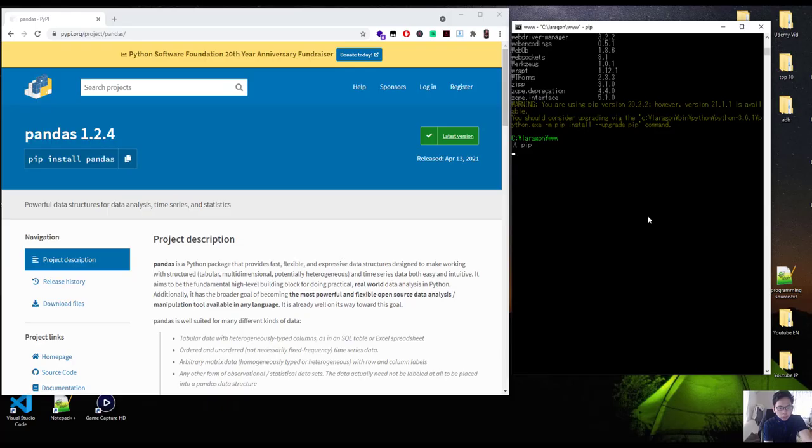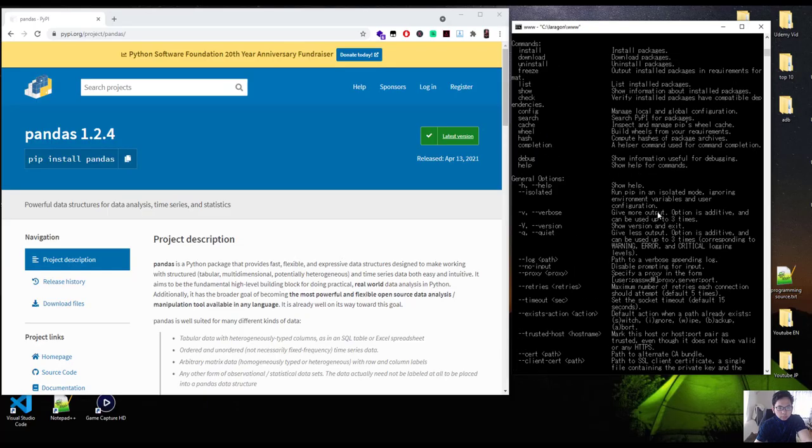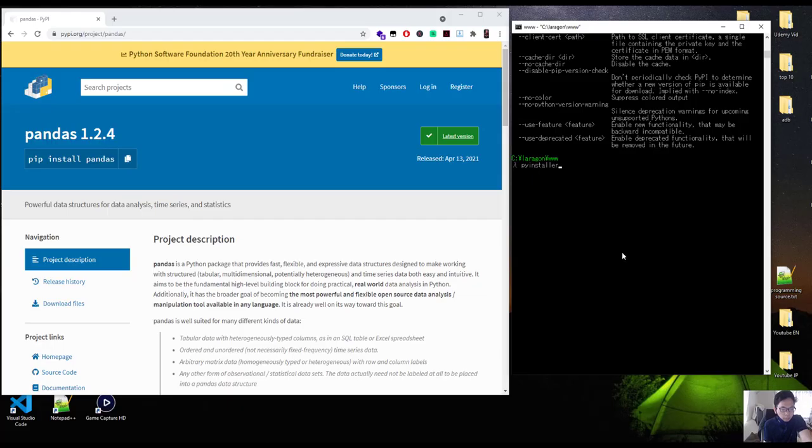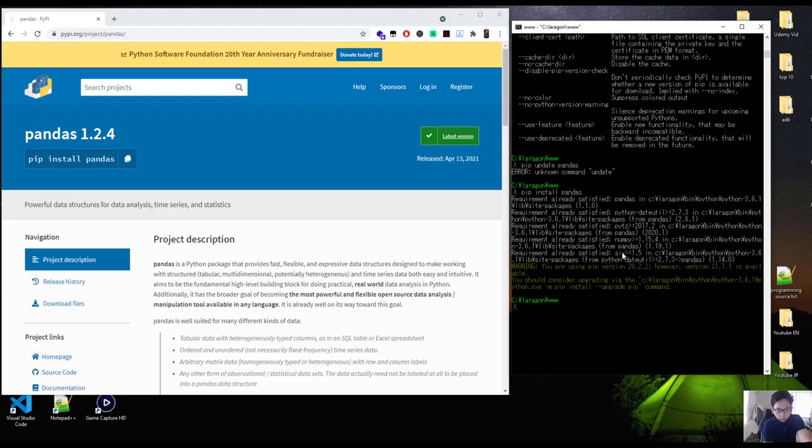Pip install pandas, not update. So how are we gonna upgrade it? Slash upgrade, something like that.